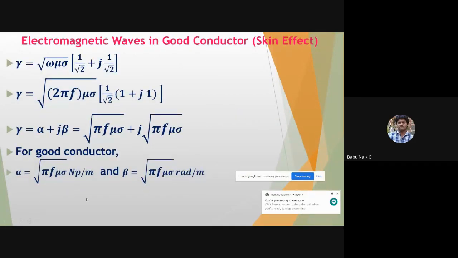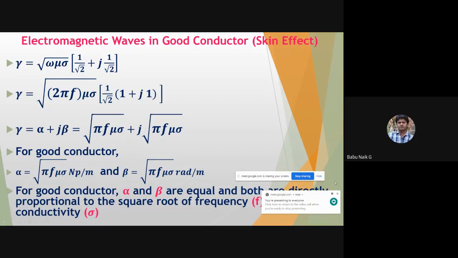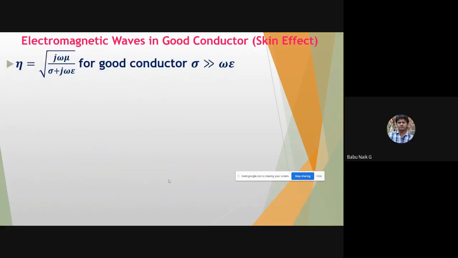So this way you can calculate attenuation constant and phase constant. Now here it is going to depend on more things. Both are equal here, and you can simplify what is alpha and what is beta. And the main thing here depends on how much frequency the wave is going to travel with, and the conductivity, how much conductivity that particular medium has. Okay. So further, you can calculate the attenuation constant and phase constant.